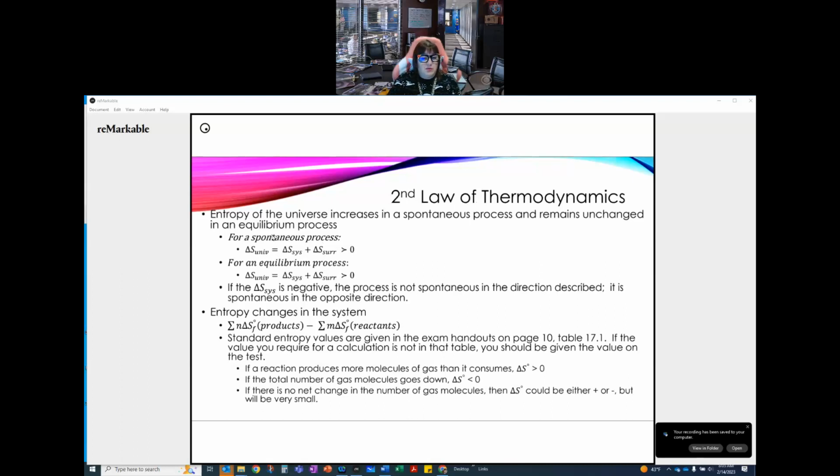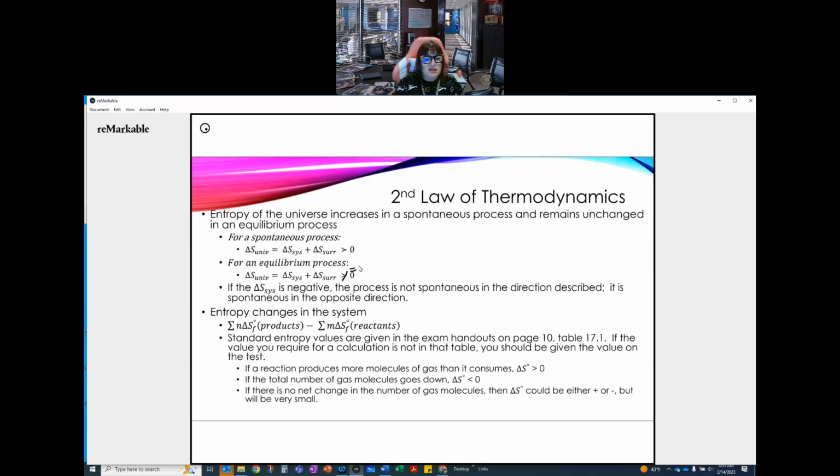Okay. For a spontaneous process, the delta S of the universe, so entropy is listed as delta S, the delta S of the universe equal to the delta S of the system plus the delta S of the surroundings is greater than 0. For an equilibrium process, the delta S of the universe is equal to the delta S of the system plus the surroundings, and that's equal to 0. I'm sorry, that should say equal. So if the delta S of the system is negative, the process is not spontaneous in the direction described. It's spontaneous in the opposite direction.